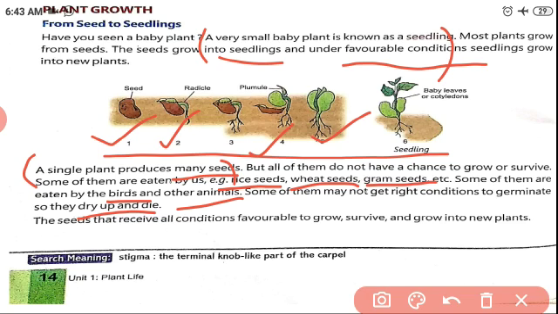Under favorable conditions, that is sunlight, air and water, if it gets enough, only then will the seed start germinating. The seed that receives all favorable conditions survives and grows into a new plant. Okay children, again I am repeating, a very small baby plant is known as a seedling. A seedling is nothing but a baby plant. From a seed, step by step, we will get a small baby plant under favorable conditions.